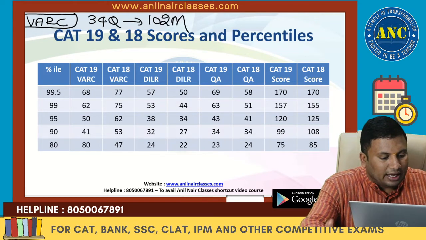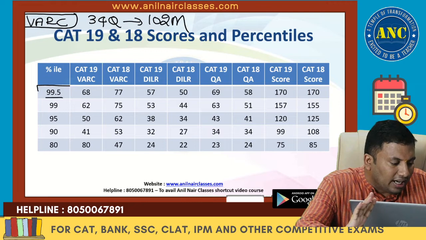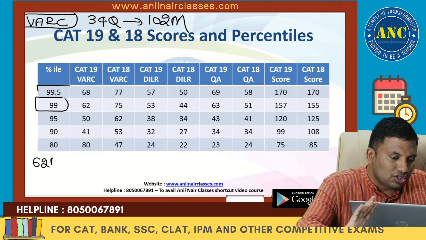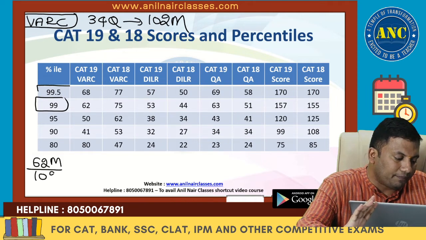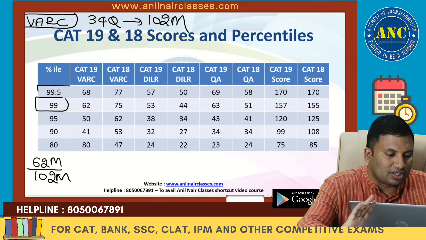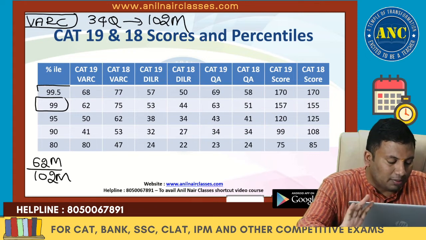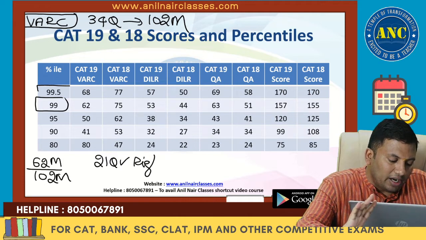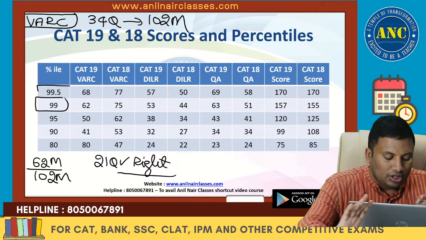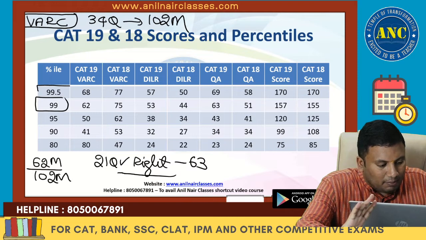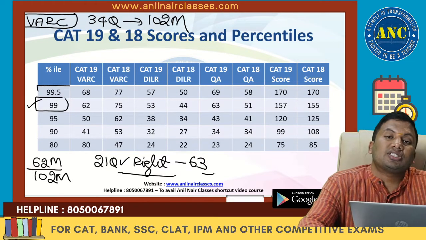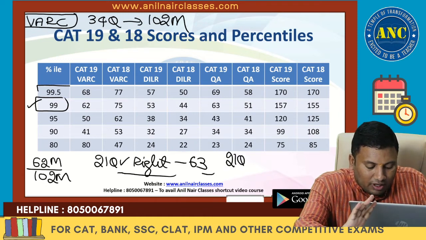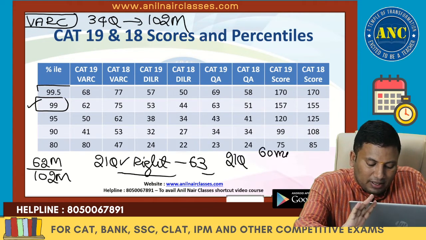For you to get 99 percentile, you should get 62 marks out of 102 marks. 62 marks is nothing but 21 questions right. 21 questions right, you will get 63 marks. 63 marks is just greater than 91 percentile. That means if you select 21 questions, 60 minutes time is given.